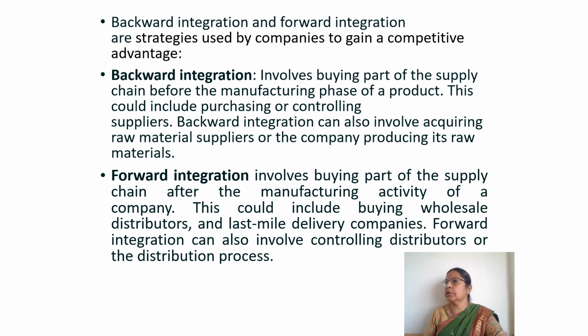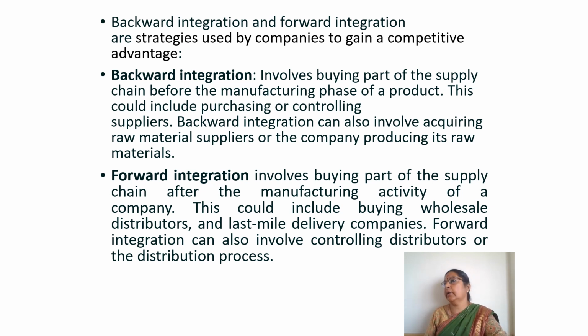Forward integration is where the company will take care of distribution. Either the company will do its own distribution or they will take over a distributor company. Again, Reliance is doing that. They have their own Reliance outlets where they are selling their own products, so they are doing their own distribution. So Reliance is doing both backward and forward integration.